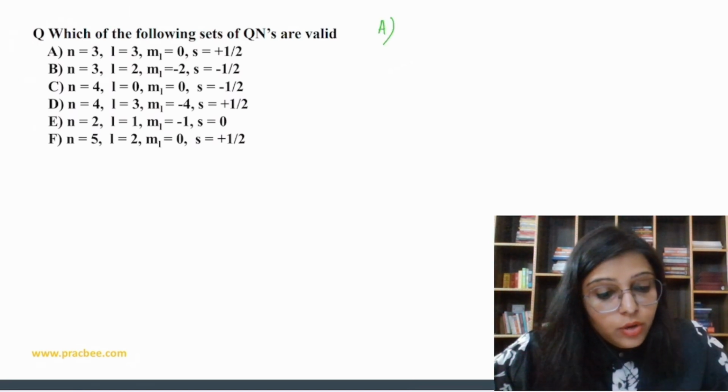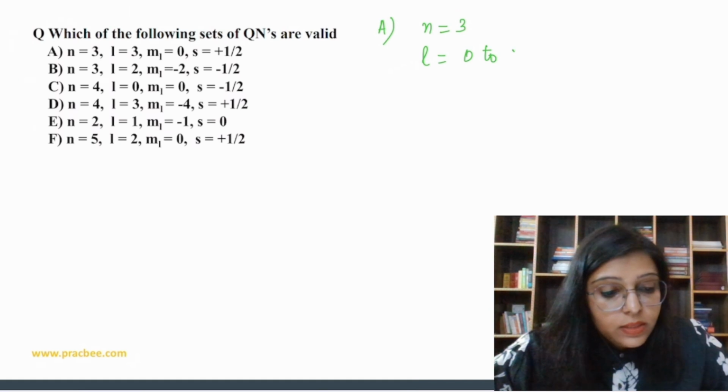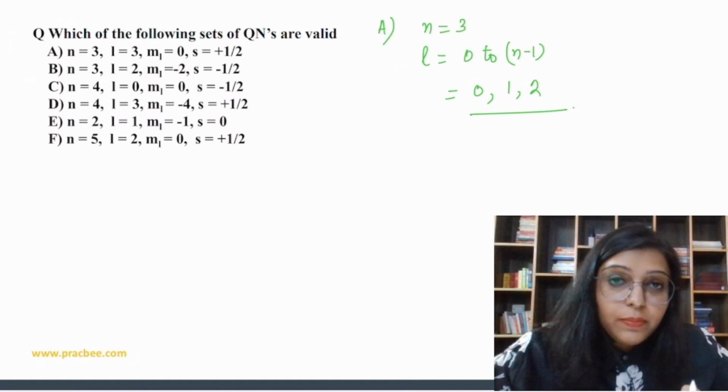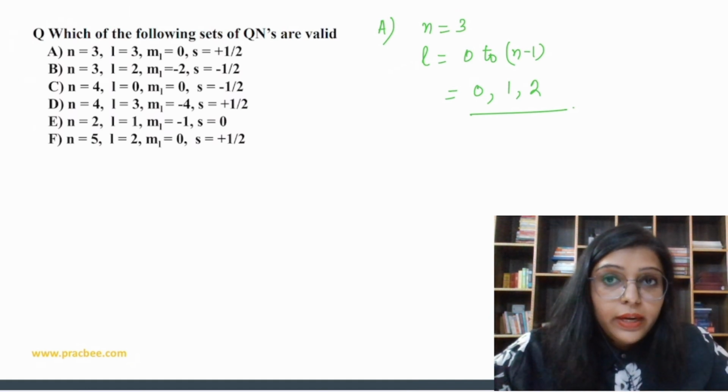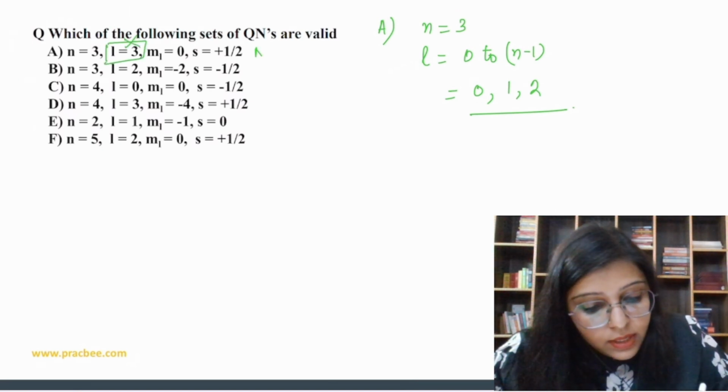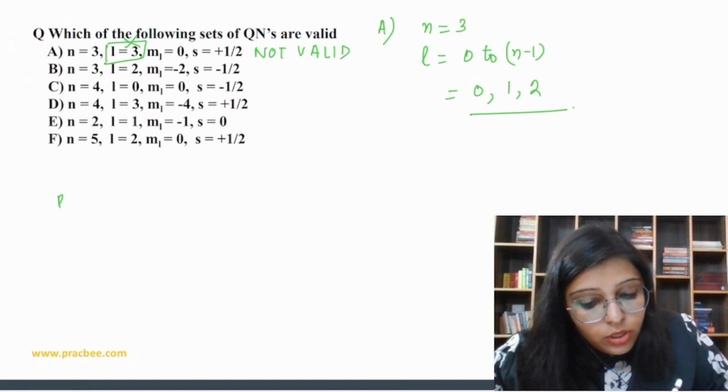If we see option A, the value of n is 3. So the value of l is 0 to n minus 1. It means the value of l can be 0, 1 and 2. Right? It cannot be 3. So this is incorrect, which means we can say this is not valid. Now see option 2.